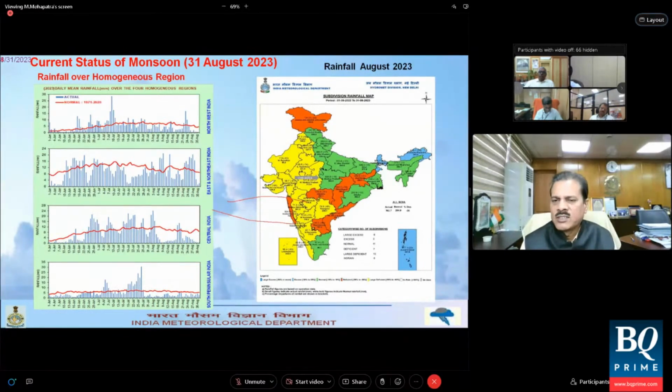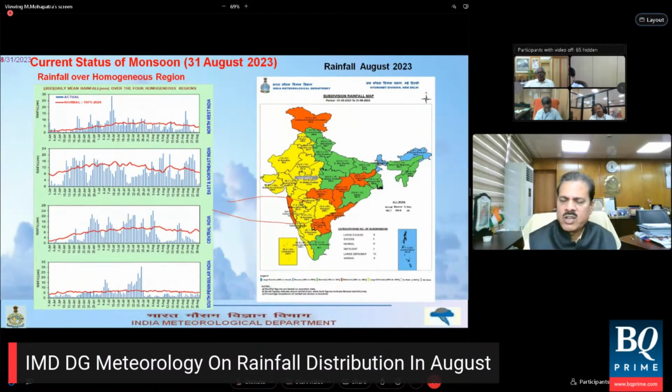Therefore, you will find that all the subdivisions along the foothills of the Himalayas, East and Northeast India have got normal or excess rainfall activity. Tamil Nadu and Puducherry also have normal rainfall activity, which is also expected in a particular month when you have got break monsoon conditions for quite a number of days.